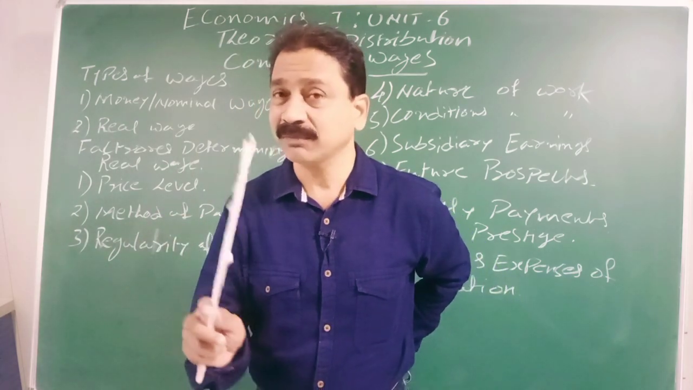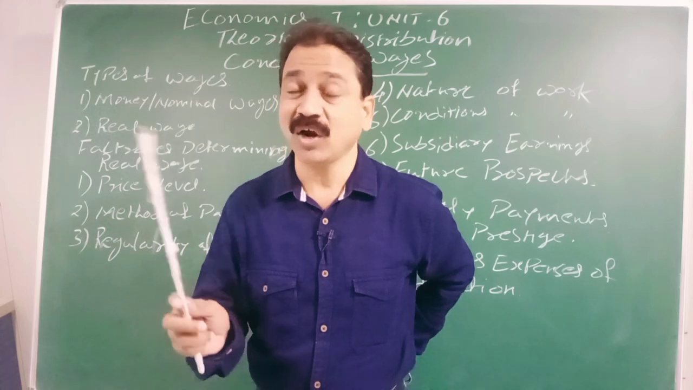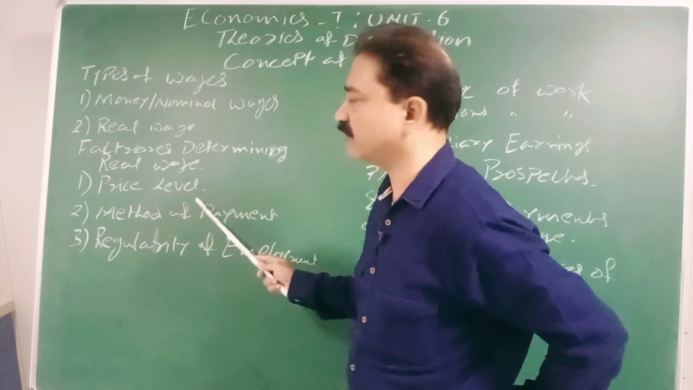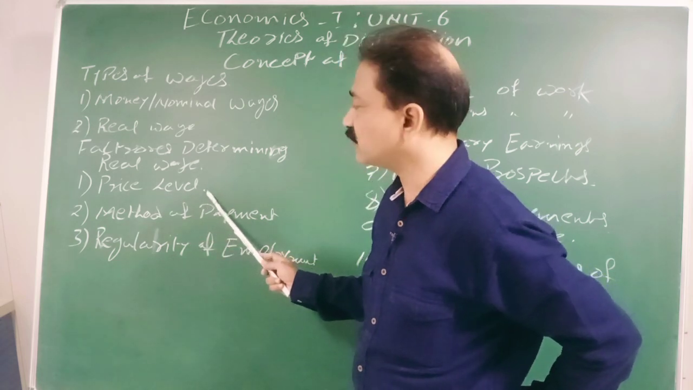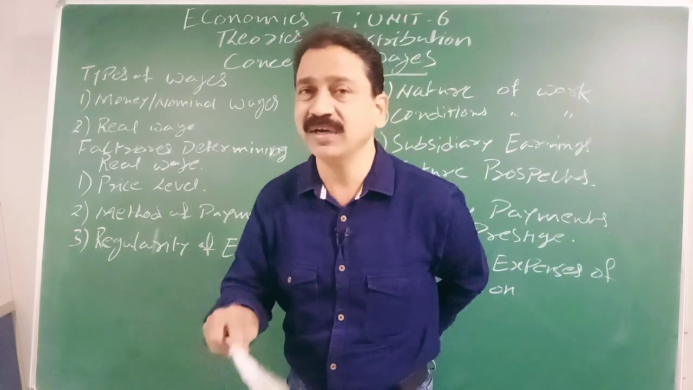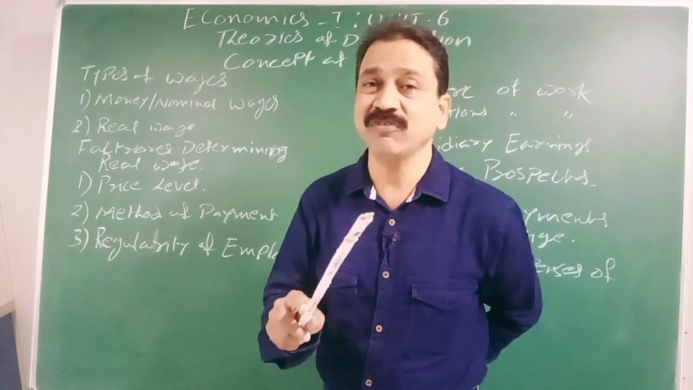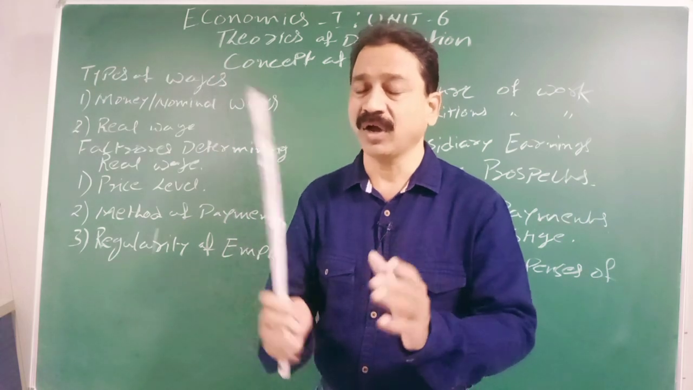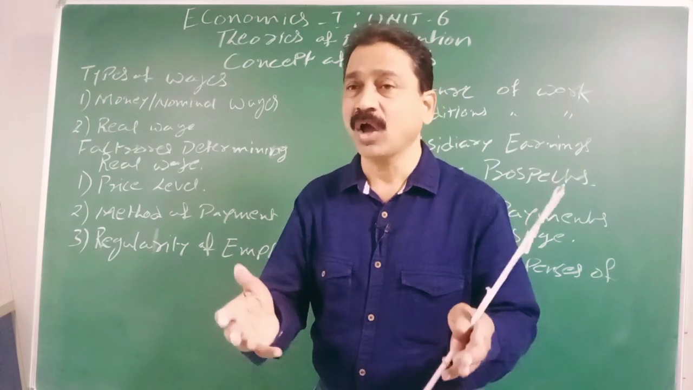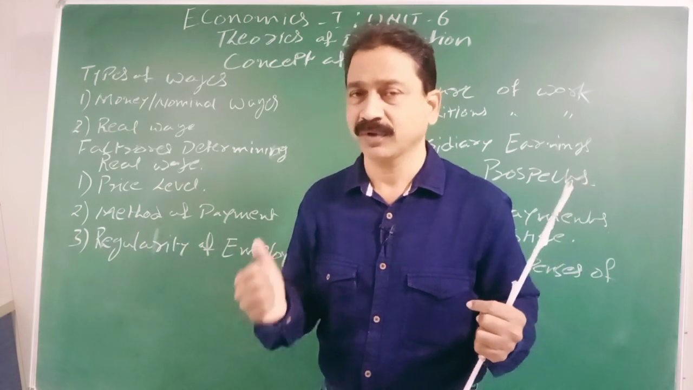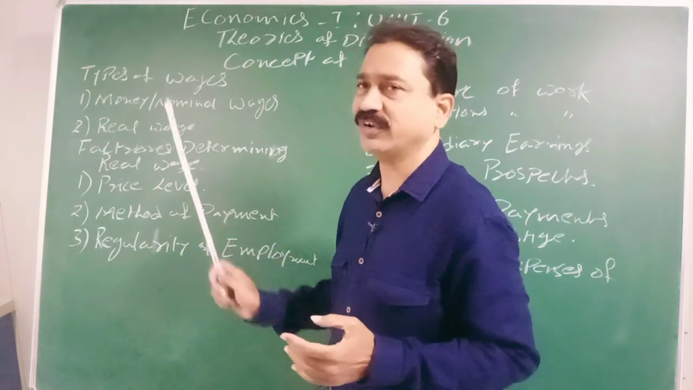One of them is price levels. Not only price level, there are plenty of things. We will see the first one, price level. If price level increases, real wage decreases, because its purchasing capacity decreases. Because real wage is, as I already told you, the purchasing capacity of that money, or for the efforts of that labor, how much he can afford to purchase from the market. That will be decided by this real wage.